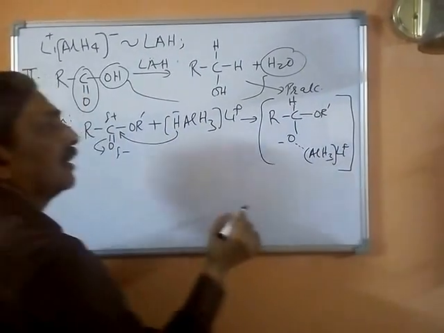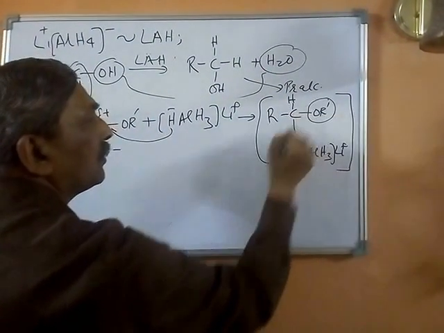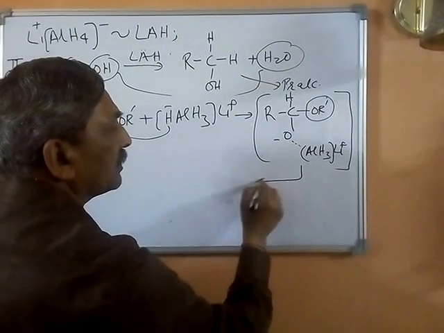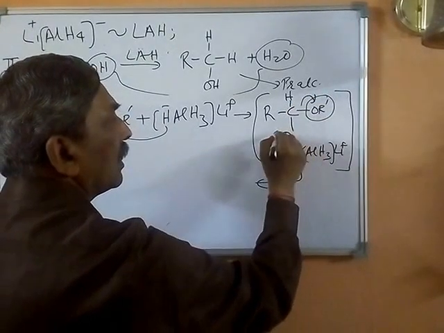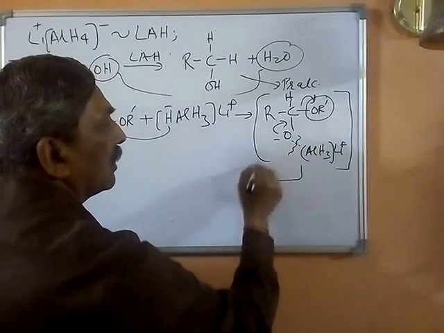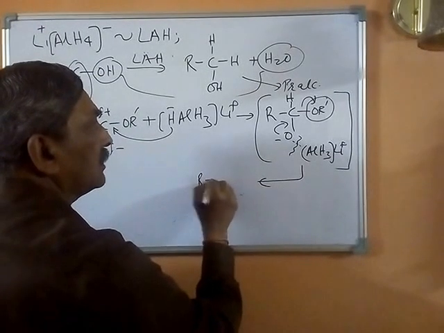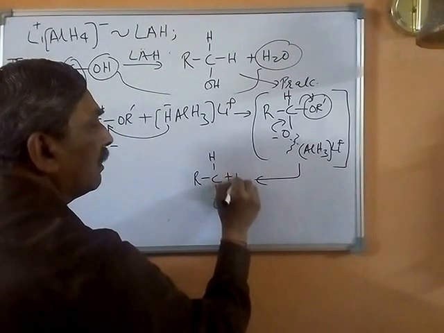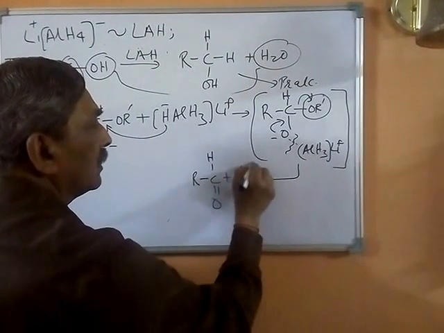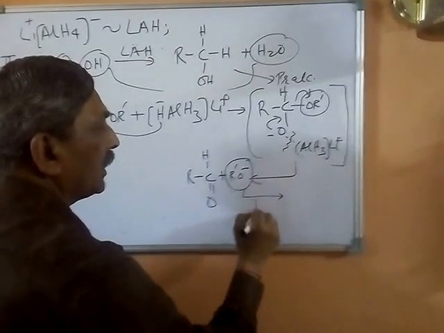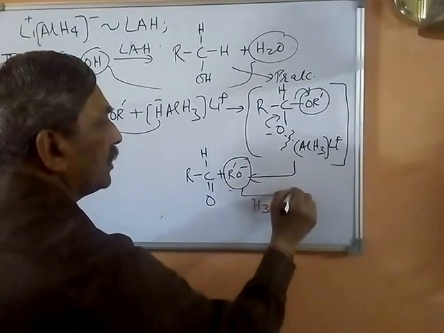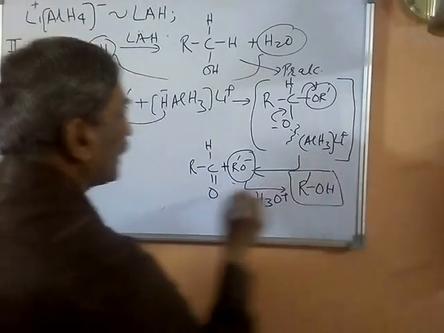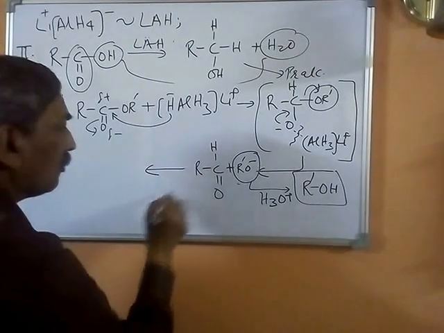Now this is a better leaving group than this O minus. So what happens is that this rearranges into the following. You end up forming RCH double bond O, which is an aldehyde, and R'O minus. This can easily be protonated to give you the required alcohol as earlier, and this aldehyde can then undergo a